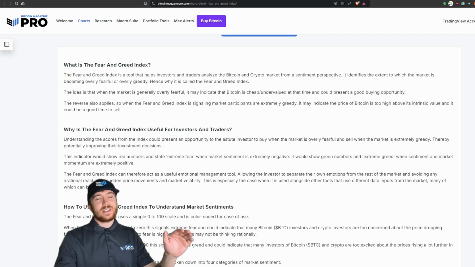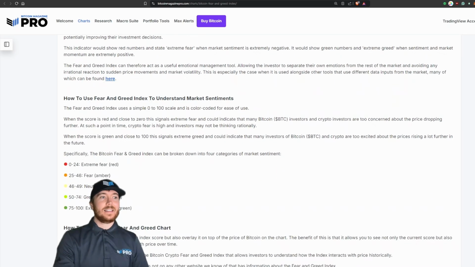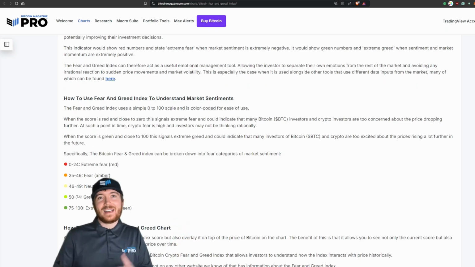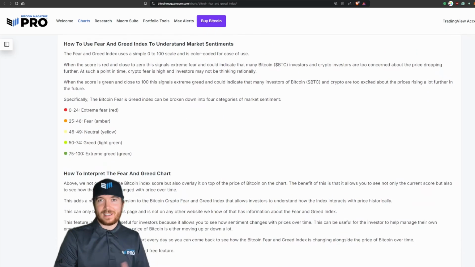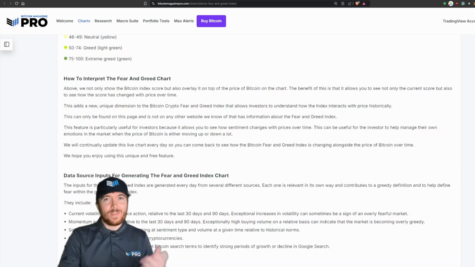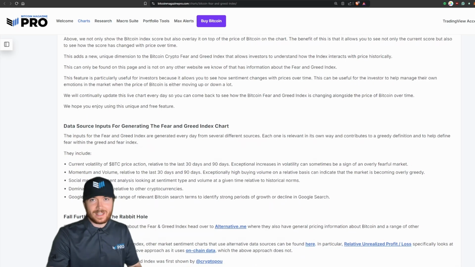And let me know what your thoughts are on the Bitcoin Fear and Greed Index. Is this a tool that you use in your investing and analysis, or do you think that even with the data kind of disproving that it's useless, that it still is in fact useless and you just overlook it every time? Whatever you do, as long as it works for you, I don't really care. We're all here to just try and make more Bitcoin. So whatever works, stick with it.